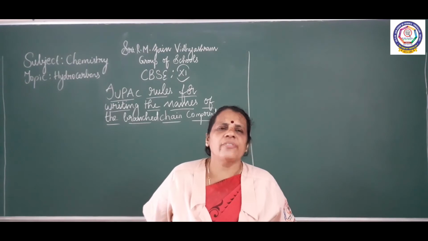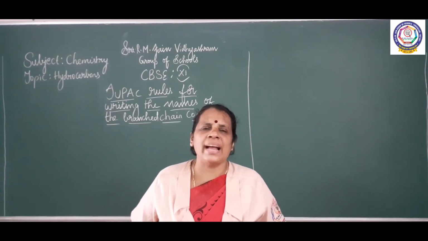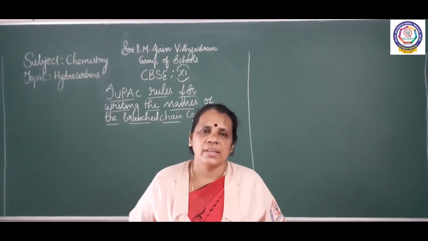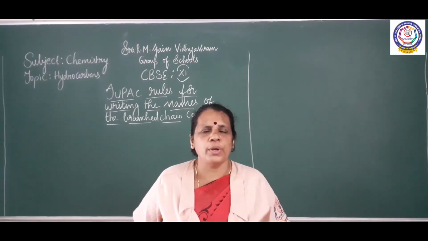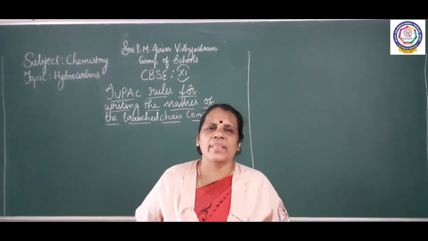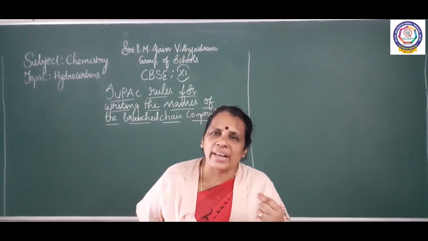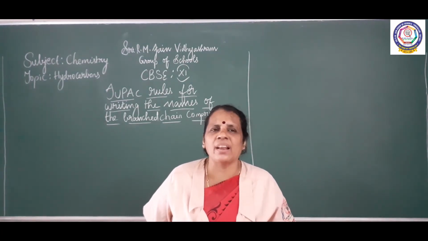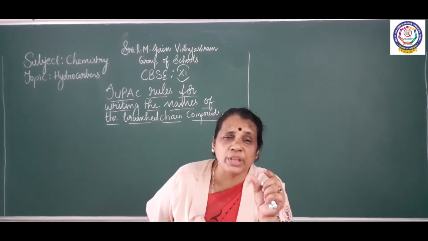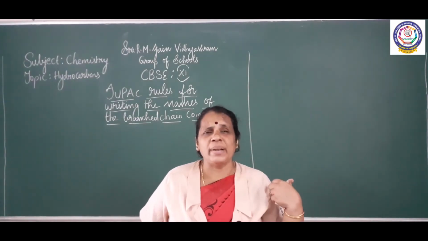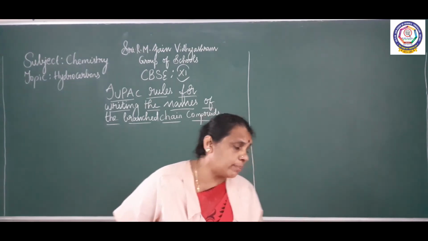Rule number 5. If the substituents are at equivalent positions, if the alkyl groups are at equivalent positions, we are going to see how we are going to number the carbon and how we are going to arrange the substituents in alphabetical order. According to the alphabetical order, the least number should be given to the alkyl groups in the alphabetical order. So we are going to see rule number 5.